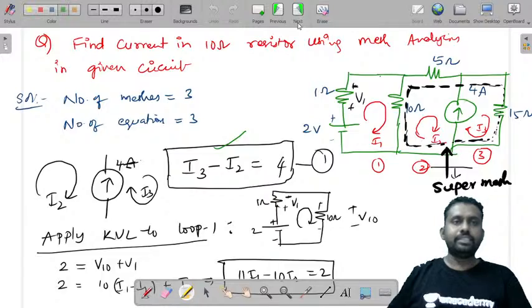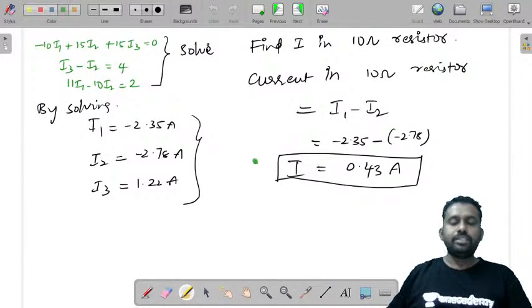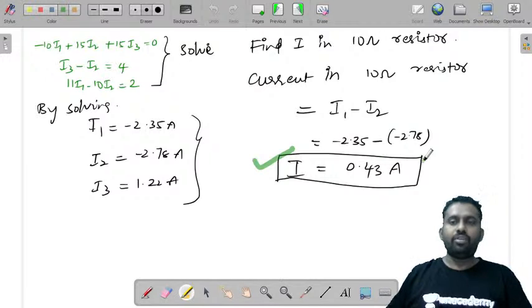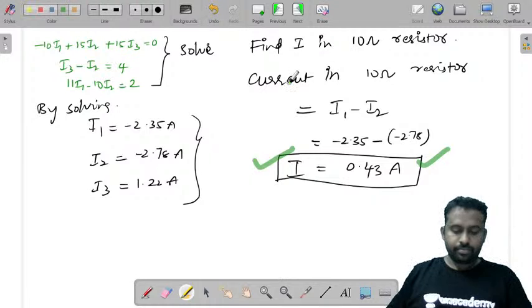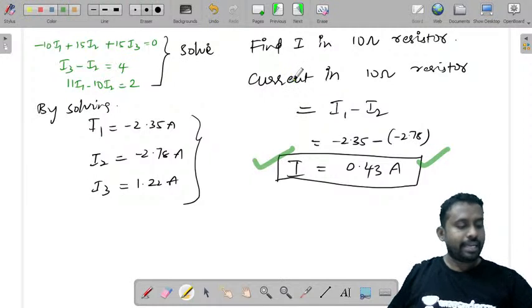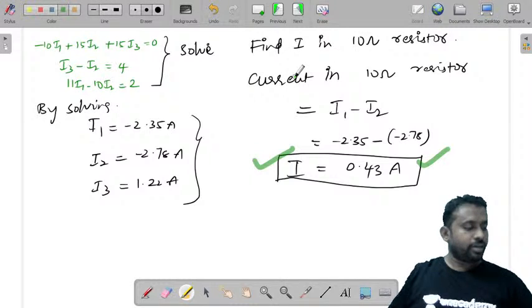Clear? Now let us consider. This is the current that was asked, the current through this 10 ohm resistor, that is I. We have found that current as 0.43 amperes. Now let us take up a problem on nodal analysis, and then we will see the super node analysis as well.